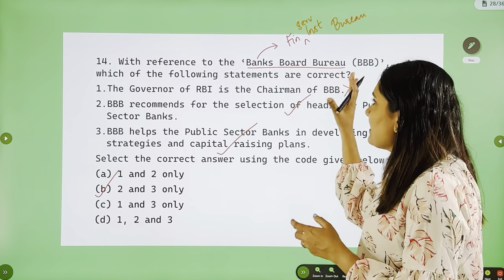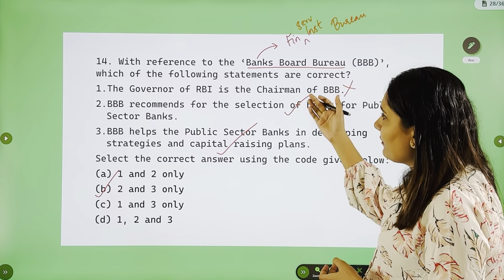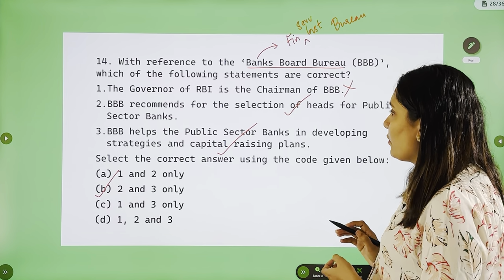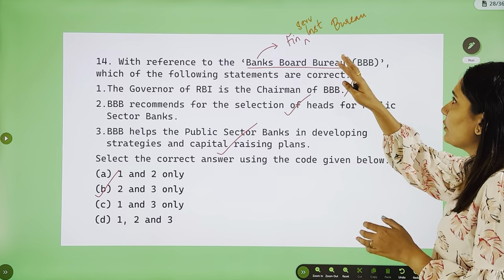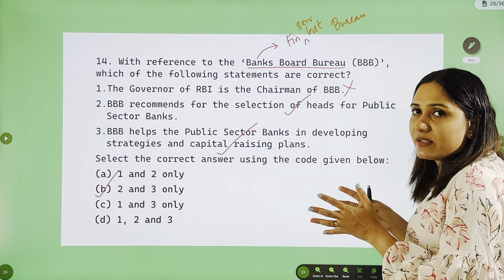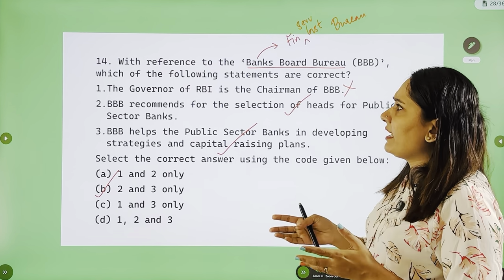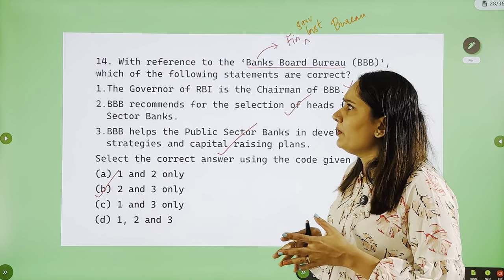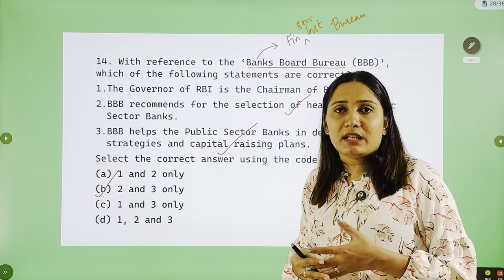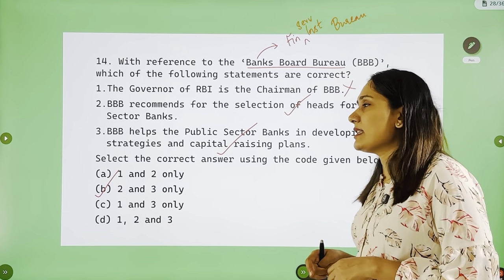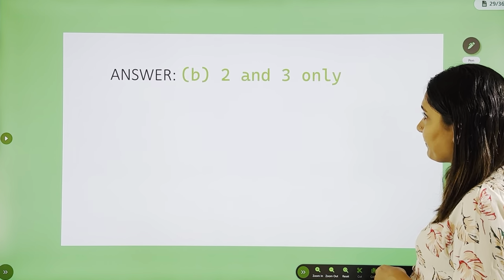So that's why it's a broader term, and the answer for this question is 2 and 3. Please go through the Financial Services Institutions Bureau, just read it, because in the last 10 years or so, UPSC has asked about Bank Boards Bureau several times. Now, there is a chance that they can ask about the Financial Services Institutions Bureau as well.